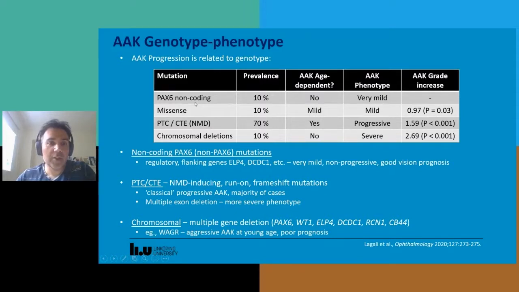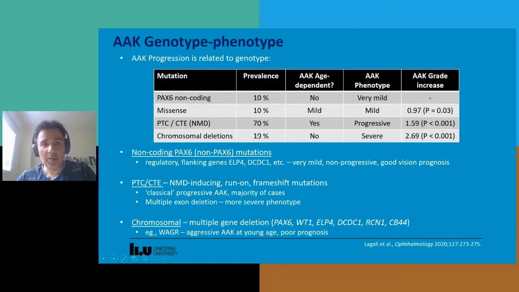So if you're looking at the non-coding mutations, they have about a 10% prevalence, and the phenotype is very mild and it's non-progressive. Missense mutations, also similar prevalence, also mild cases, but there is about a 1 grade increase over the non-coding cases.